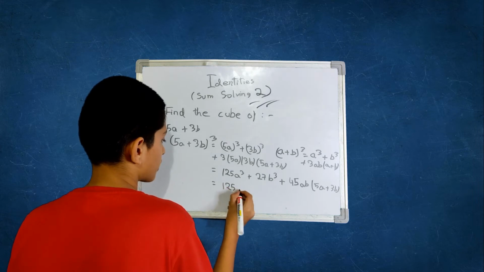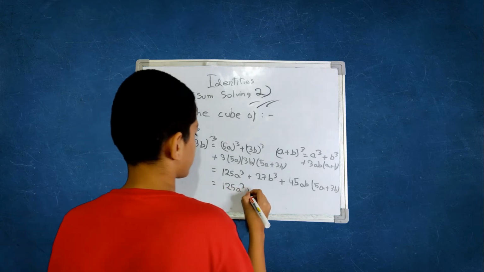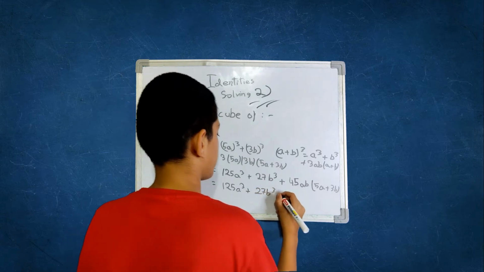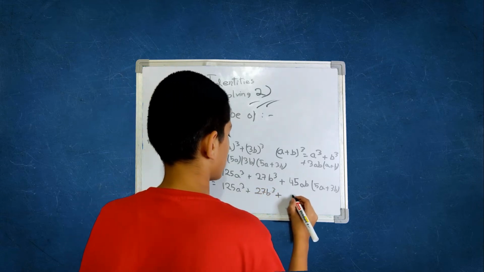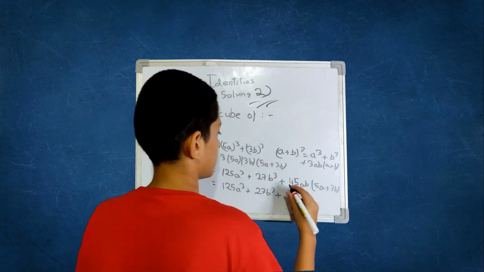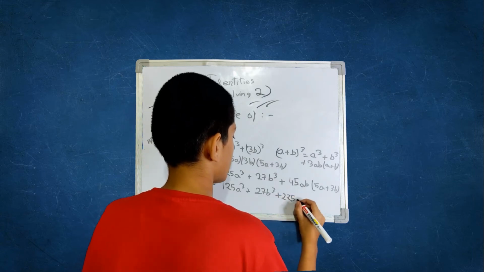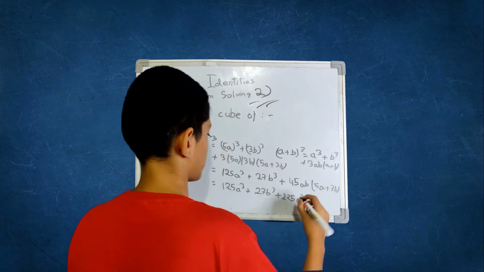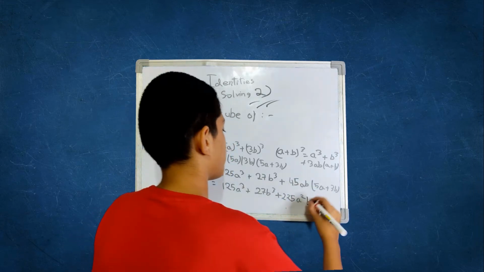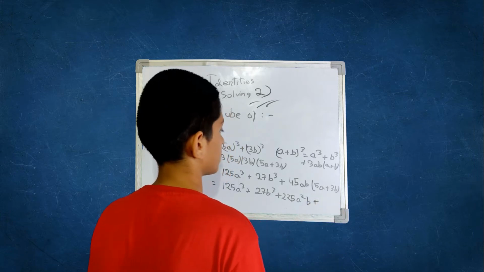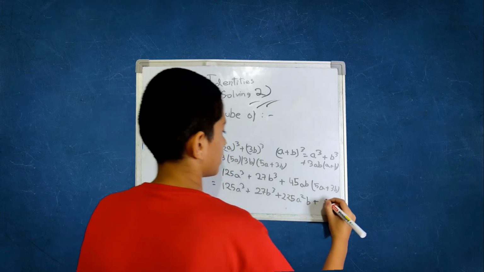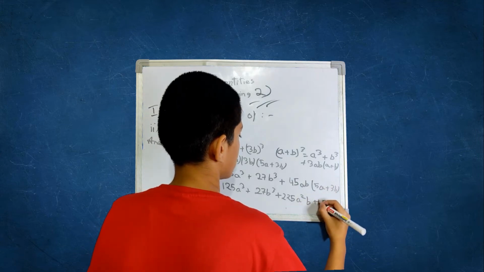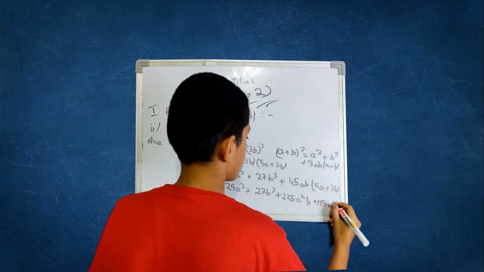You will get it as 125a cube plus 27b cube plus 225a square b, a into a square and b is like that, plus 135ab square.